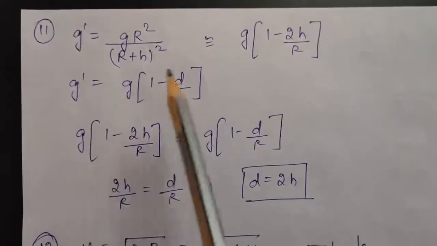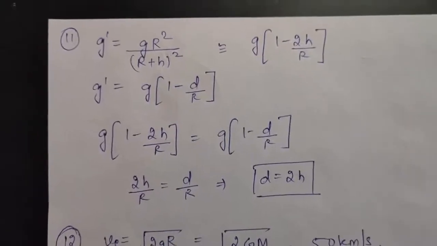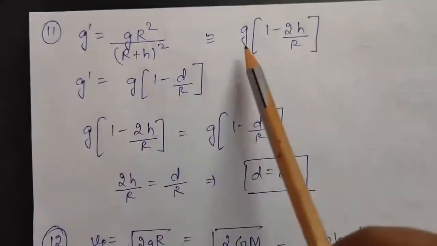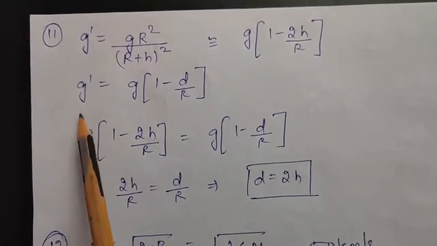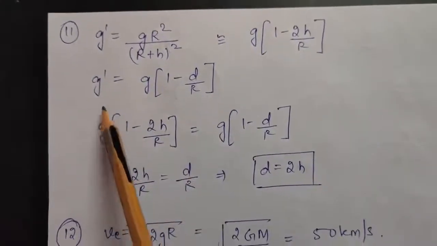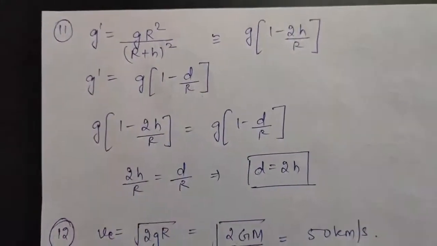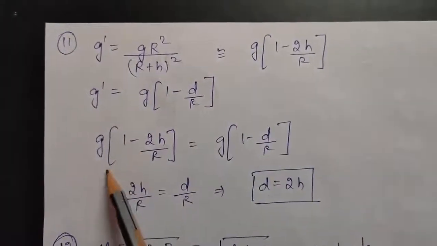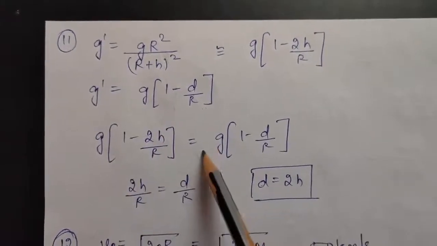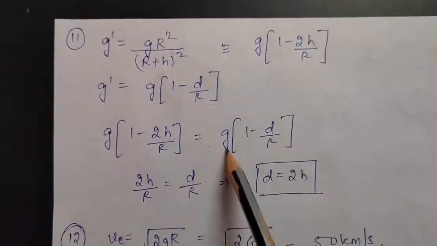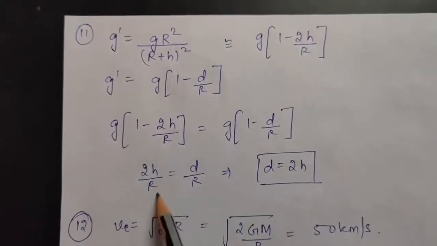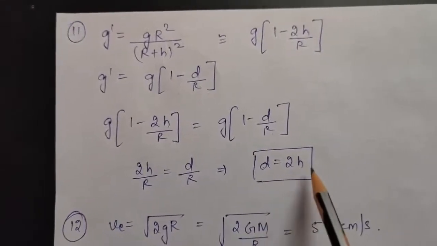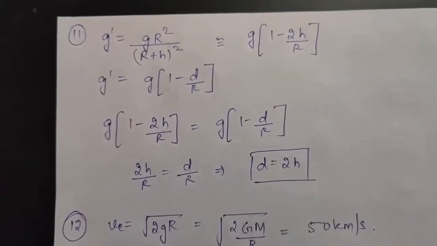So now, because you are given a height which is very small as compared to the radius of earth, we can use this formula, that is g dash is equal to g into 1 minus 2h by r. And for depth, you already know the variation of g, that is g dash is equal to g into 1 minus d by r. Now according to the question, these two values are given to be equal. So g into 1 minus 2h by r will be equal to g into 1 minus d by r. g will cancel out. So from here 2h by r will come to be d by r. Therefore the value of d will come to be 2h. So this is the relation between d and h.